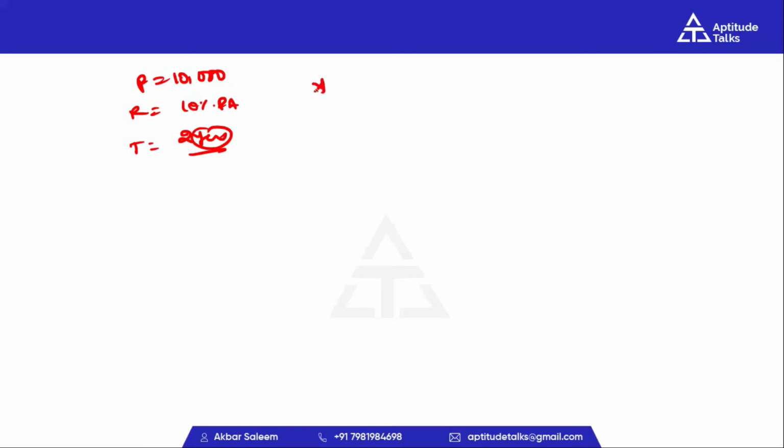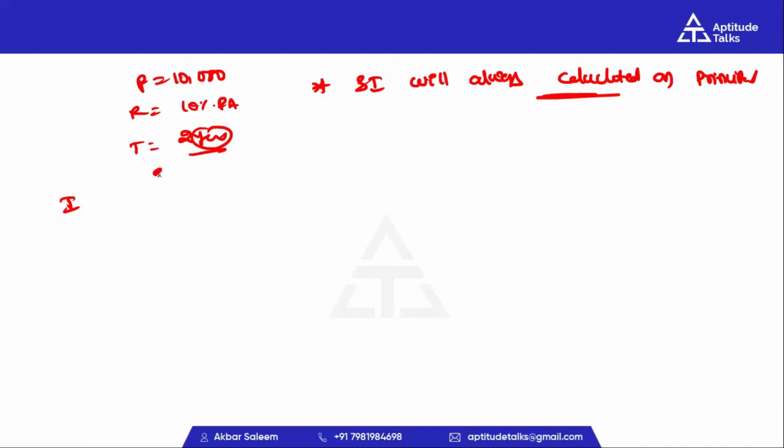Here this is one of the most important points: simple interest is always calculated on principal. For the first year, what is the simple interest? Rate of interest is 10% per annum. The principal is 10,000 rupees. Of 10,000 rupees, 10% is 1,000 rupees. First year simple interest is 1,000 rupees.